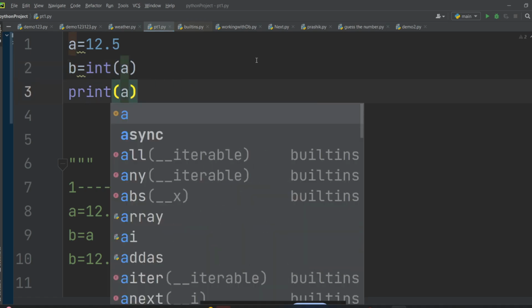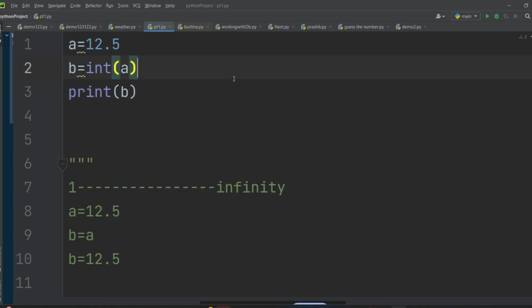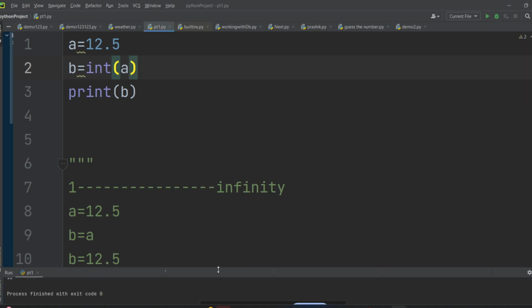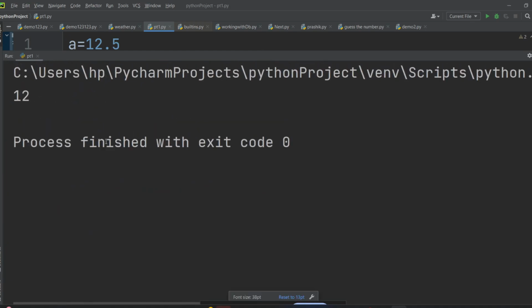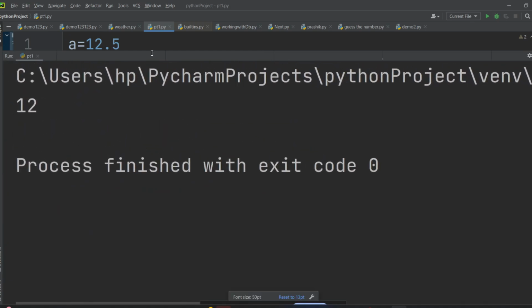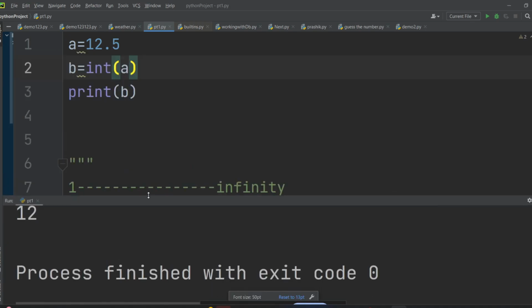Let's say I will just print b. If it is a number, you will get a 12. You will not get a 12.5. So if you run this, what you will get? You will get a 12, because it is not a float right now. It is an integer. So with this, you can convert from one data type to any other data type.